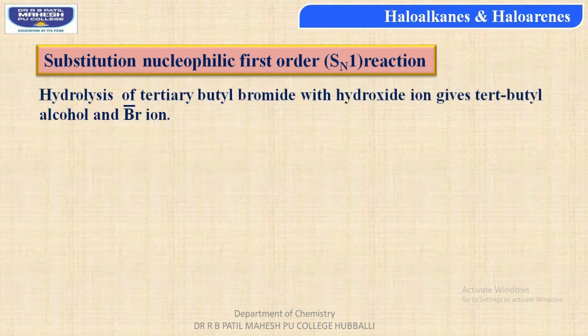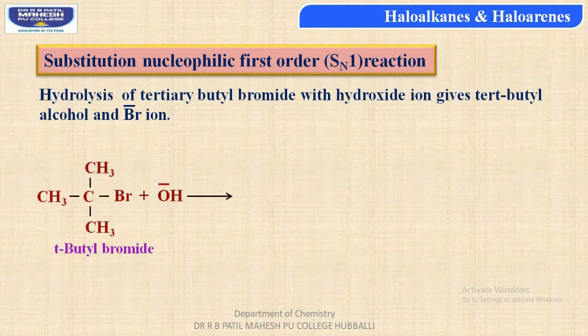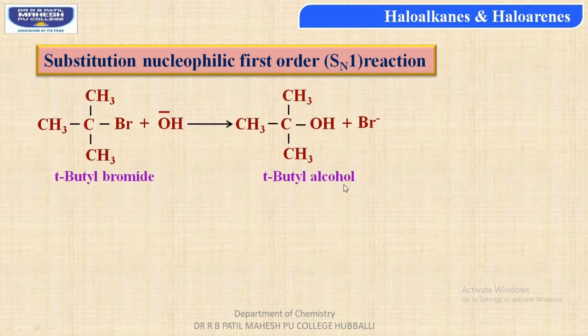Now, hydrolysis of a tertiary butyl bromide with hydroxide ion gives us tertiary butyl alcohol with the removal of bromide anion. So let us consider the reaction. The molecule, student, tertiary butyl bromide, is made to react with OH minus. As a result, we get tertiary butyl alcohol. Actually, the reaction proceeds in a two-step process.